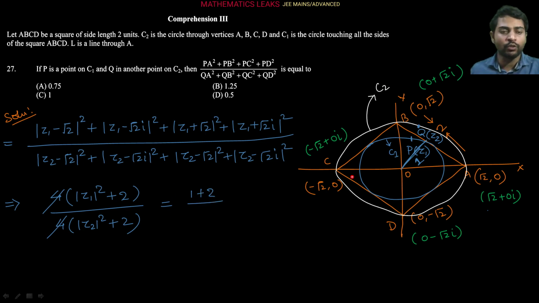Similarly, mod of Z2. The Z2 point, meaning the Q point represented by the complex number Z2, lies on the white circle, the C2 circle. Its distance from the origin means the radius of this white circle, so that is here root 2. So root 2 square is 2, plus 2. So we are getting basically 3 by 4. On simplification, we can write 0.75. We are getting 0.75 as the answer. So our option A is correct for this question.